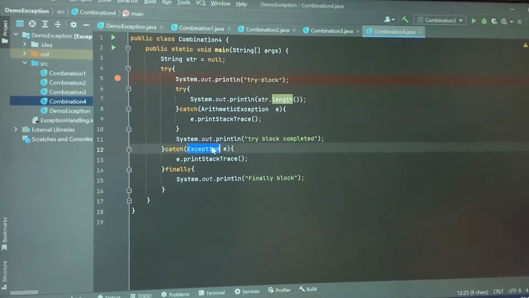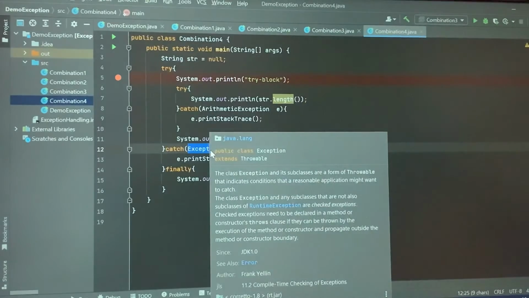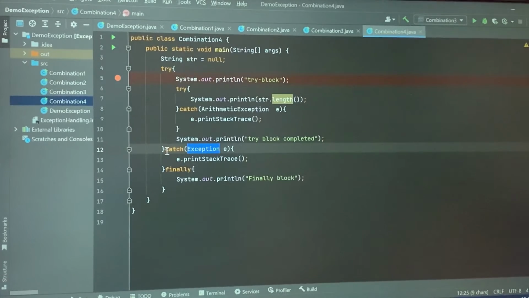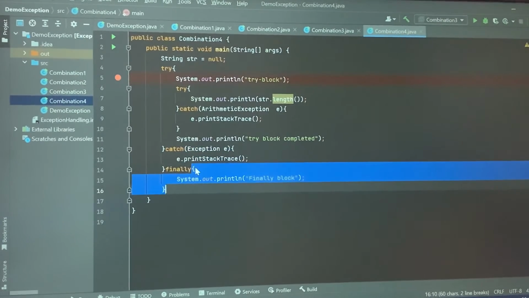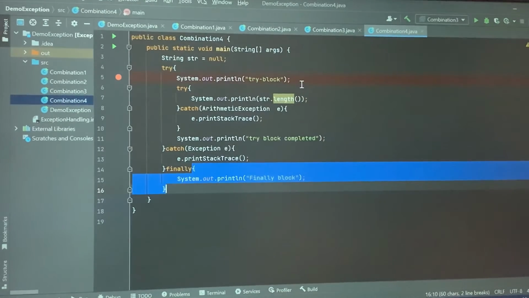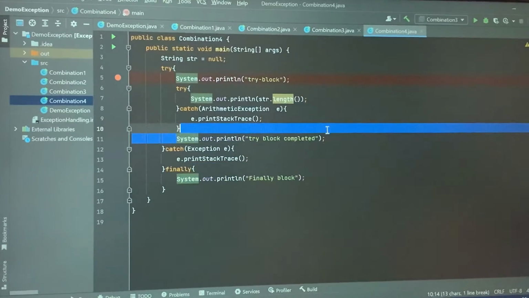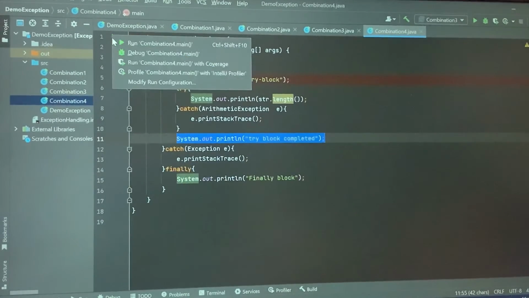It sees that the catch has written Exception, which is the parent of runtime exception and compile time exception. So the null pointer exception is definitely going to be handled by this. So this catch will handle this flow and then finally will get executed, and this will be the normal termination. Just the difference from the previous example is that this line won't get executed. So let's try it out.